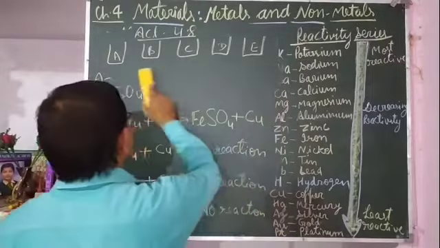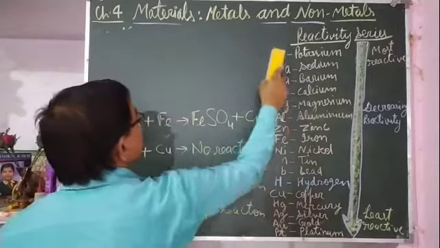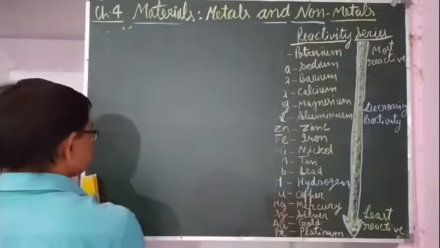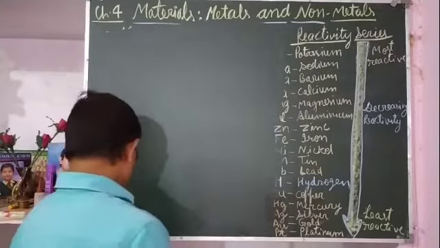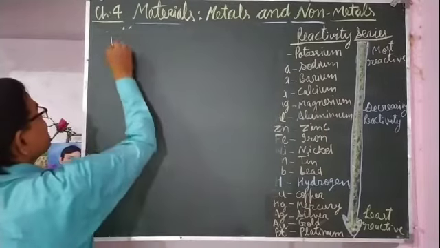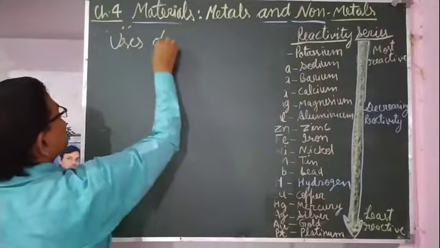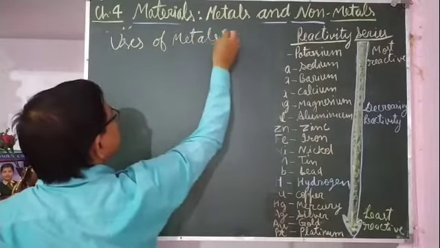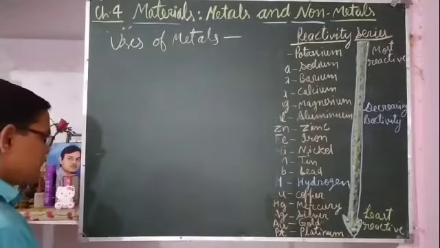The next topic is usage of metals and non-metals. First, usage of metals.